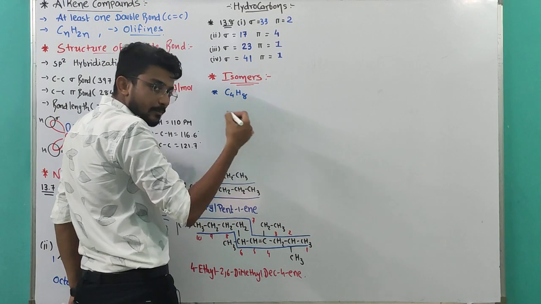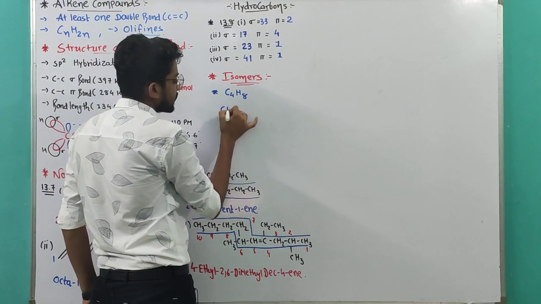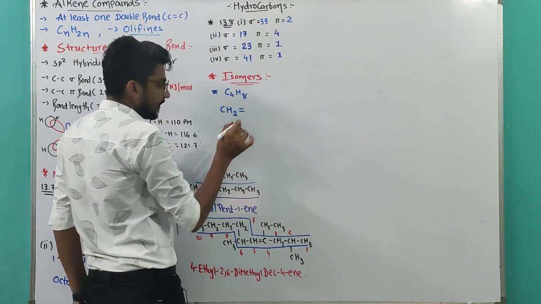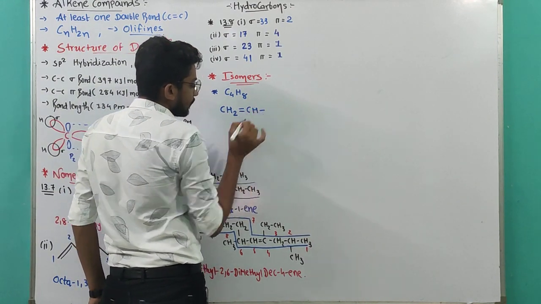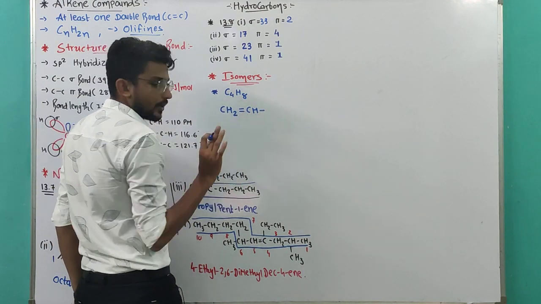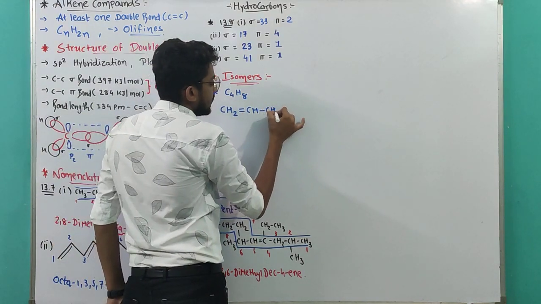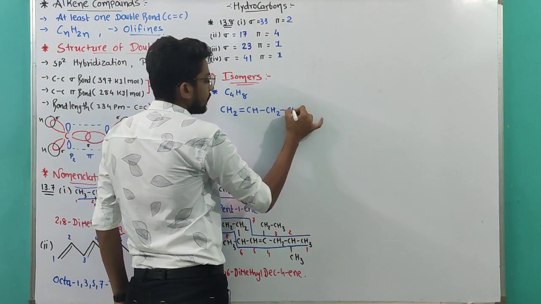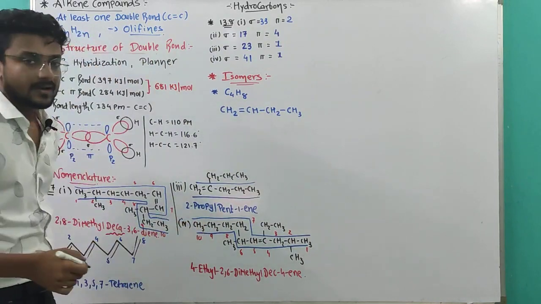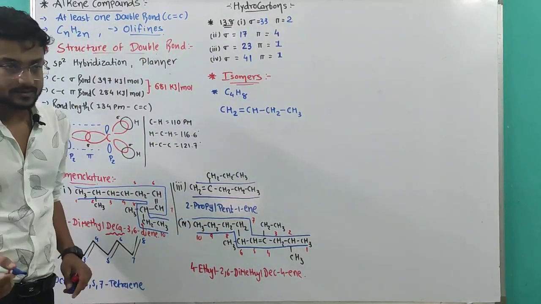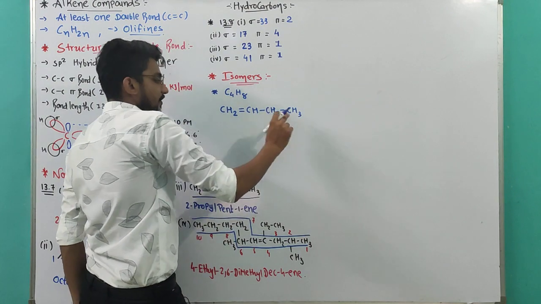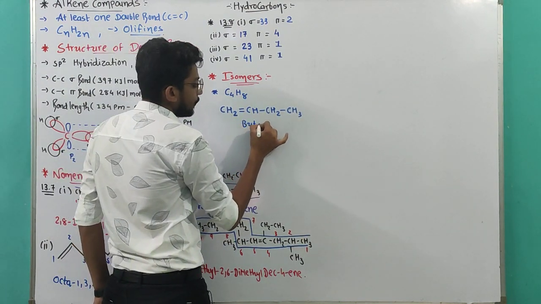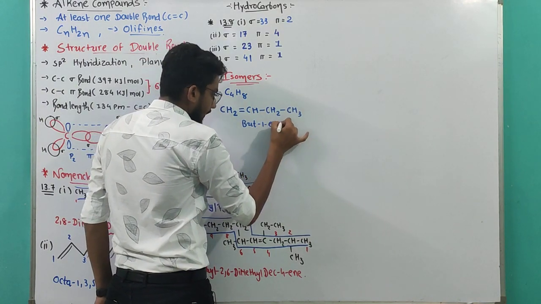First of all, the straight compounds, 4 carbon straight compounds. So CH2, double bond, so 4 bonds of this carbon have been completed. CH, and bond, so 2, 3 and 4 bonds are completed. CH2, 2 plus 1 plus 1, 4 completed, and 3. Like this you can draw any structure. So 4 carbons in a straight line and the first carbon containing the double bond, the name will be but-1-ene.